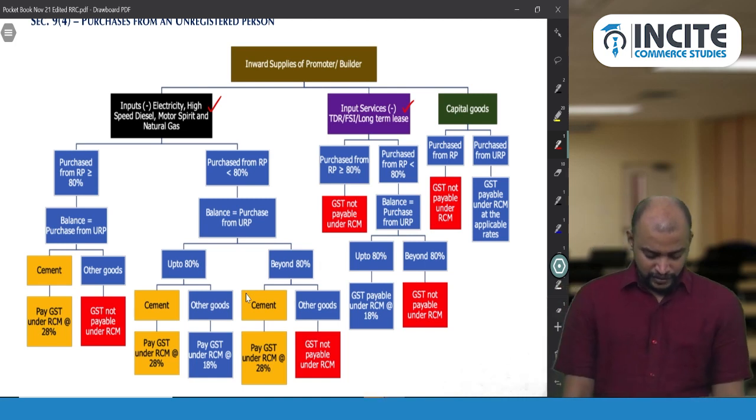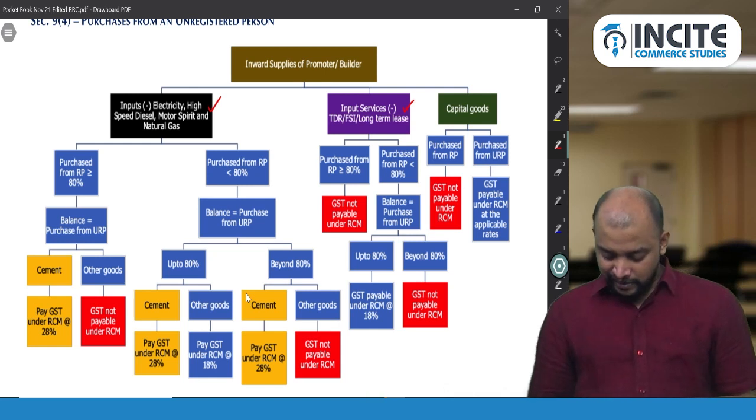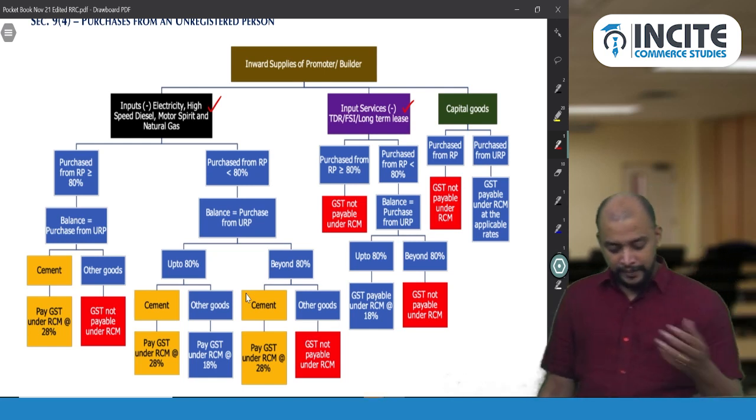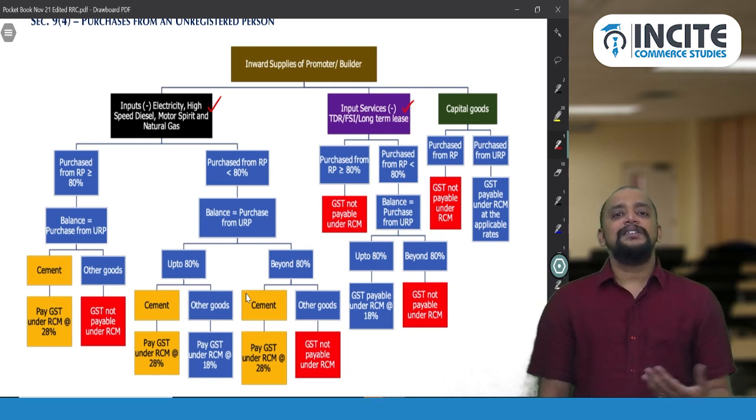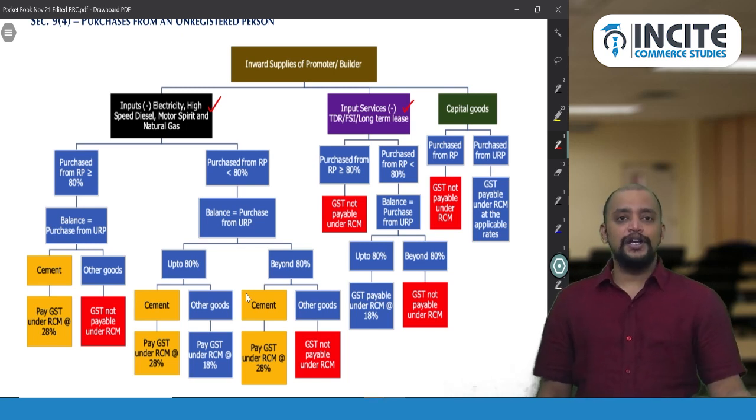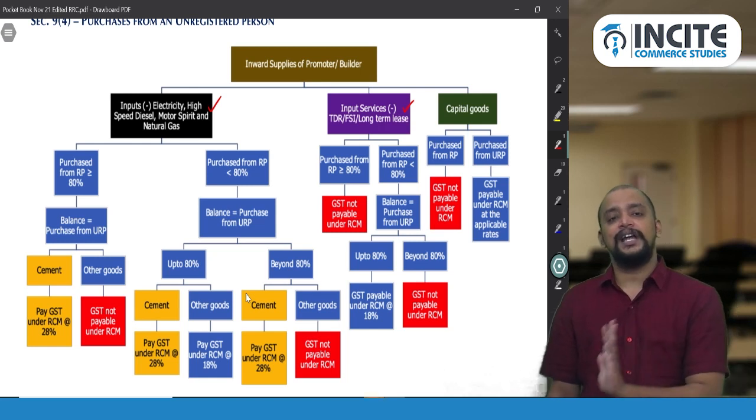Okay. So electricity is generally exempted. Maybe they may get registered if they are doing other activities also. But whenever they receive electricity, we don't have to bother about whether it is received from a registered person or unregistered person. So that's why they have excluded it.